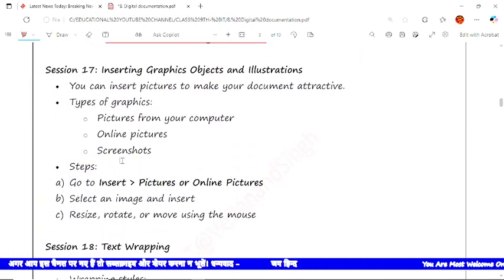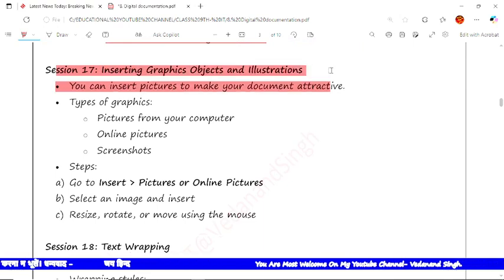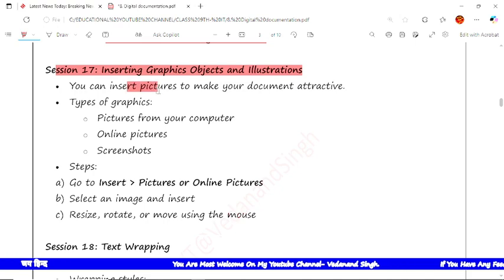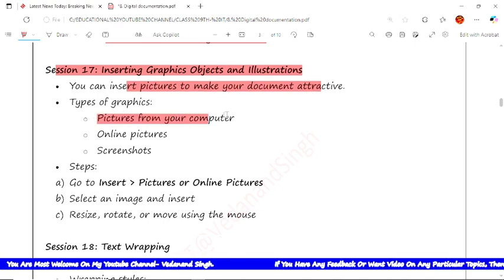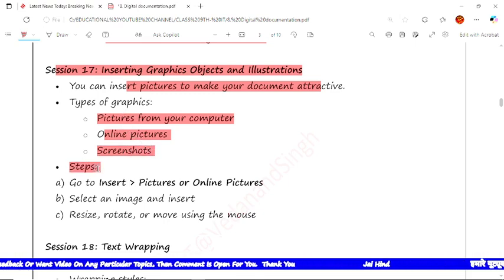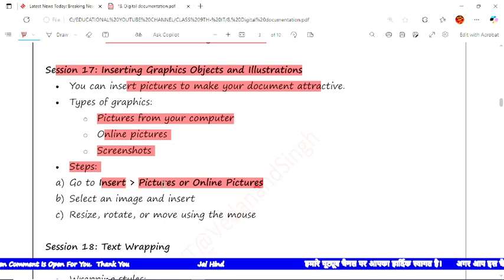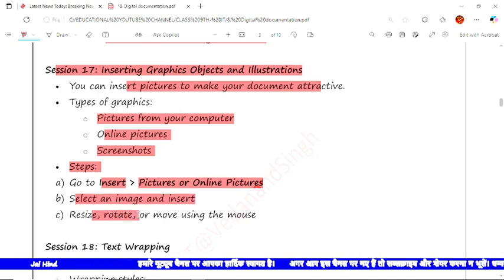Now the next, in session number 17, we'll insert graphic objects and illustrations. First, you can insert pictures to make our documents interactive. The types of graphics are pictures from our computer, online pictures, and screenshots we can add. These are the types of graphics. Now, what steps will we take? In the steps we'll go to Insert. After that the Pictures or Online Pictures option would be there. Select the particular image, insert it, and resize, rotate, and move it using the mouse. We can do it here.